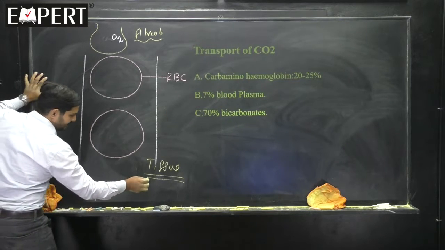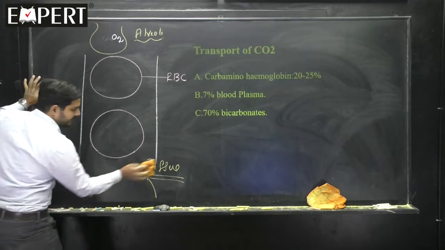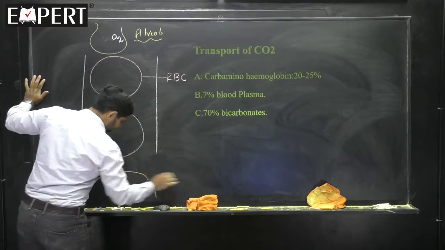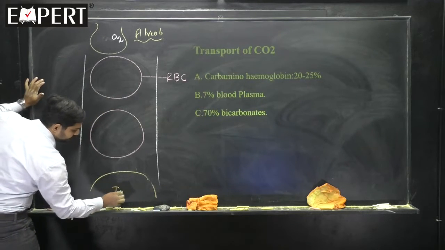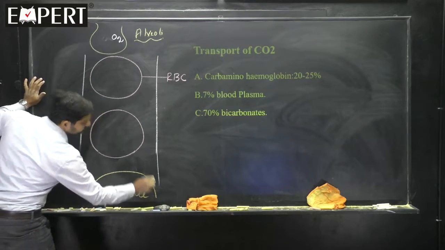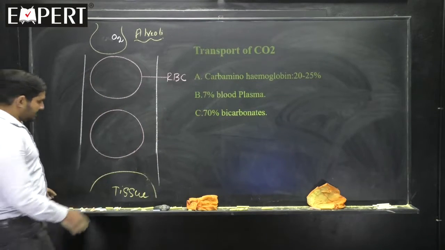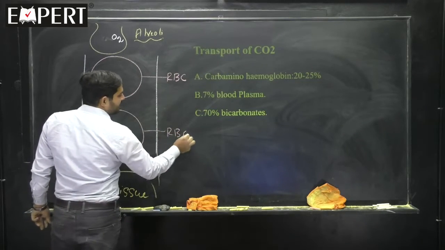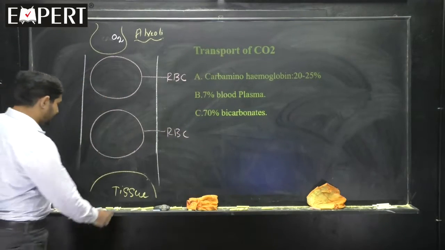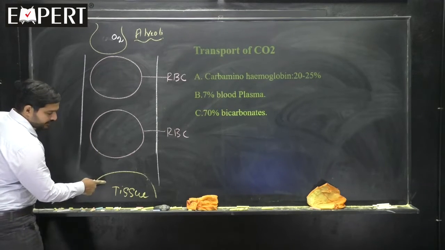Okay, fine, everything is fine now. So, it is once again RBC, red blood cell or red blood corpuscle. Now, all of you see here. Now, see the tissue here.